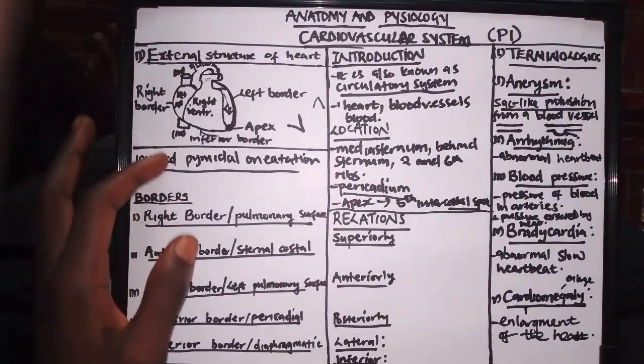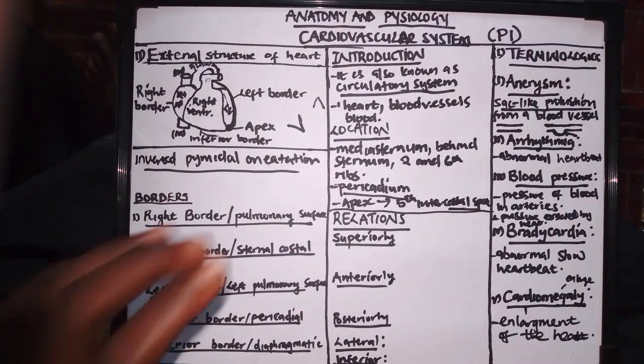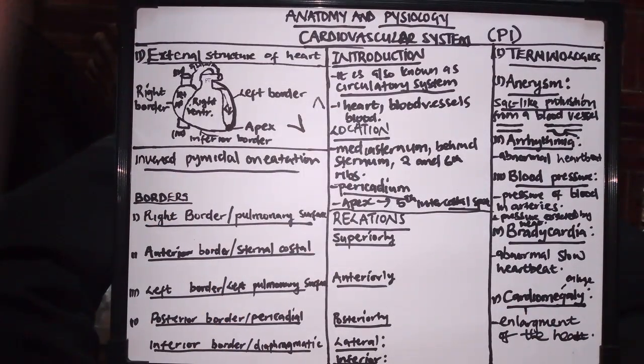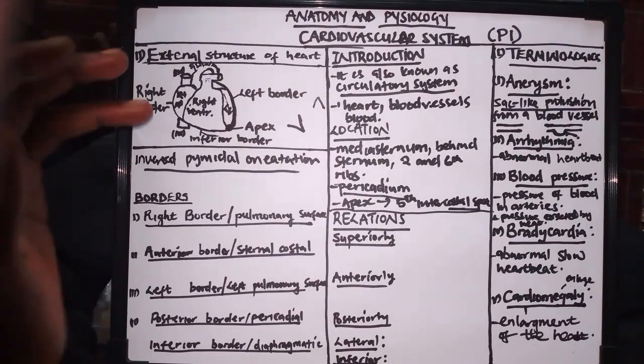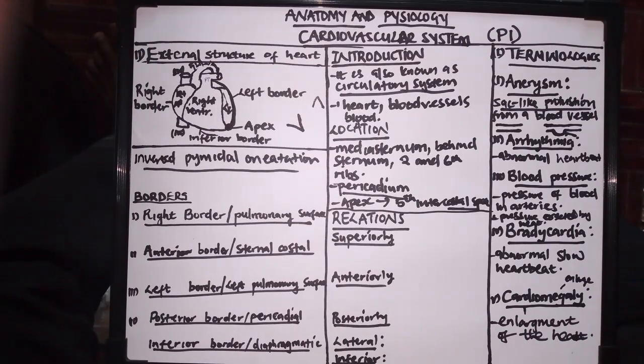The right border is also known as the right pulmonary surface. Why is it called the right pulmonary surface? The right border is called the pulmonary surface because that's where the lungs are, or that side is related to the lungs.